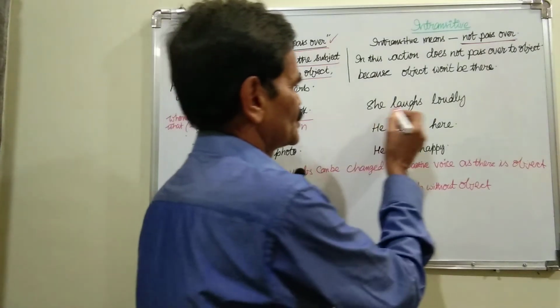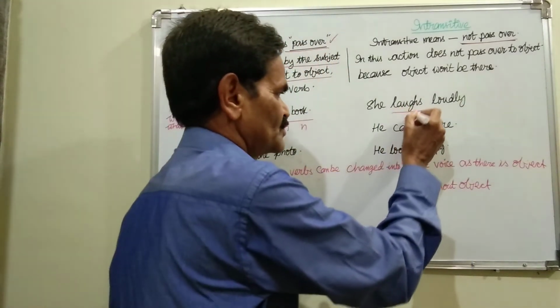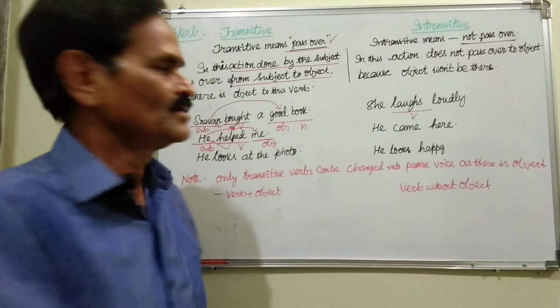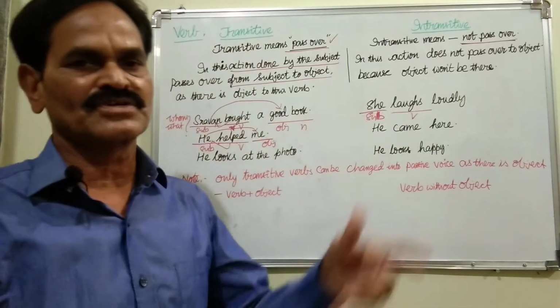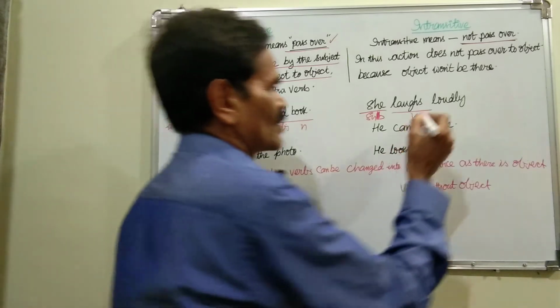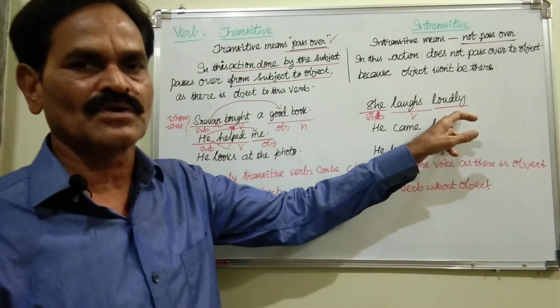Now let us see here. She laughs loudly. What is the action? Here, laughs. So this is the verb. And she, this is the subject. Now whether it is transitive or intransitive, let us see. Here, loudly. Loudly is not a thing. Loudly is not a person.